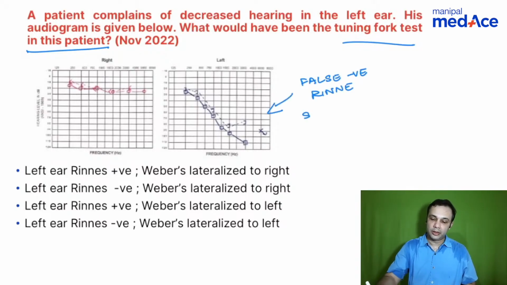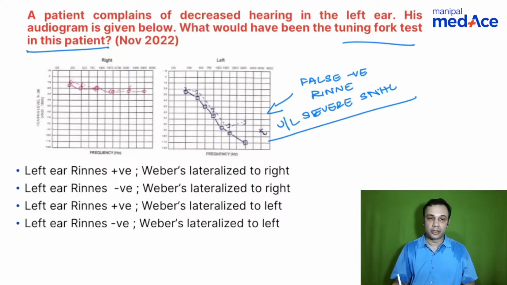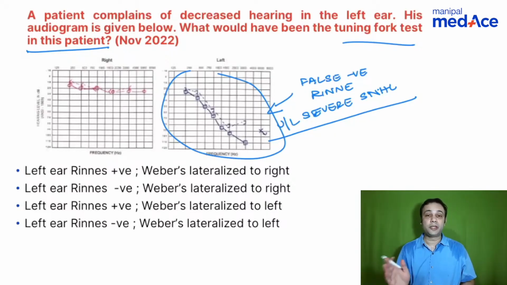You have a severe sensory neural hearing loss, unilateral severe sensory neural hearing loss, provided masking has not been done, right? If the patient has been masked, it would be a slightly better response, right? So downsloping accepted, but remember here, if you are given a tuning fork test, you have to find out what the degree of hearing loss is, right? So this is a severe sensory neural hearing loss, right? So when you talk about severe sensory neural hearing loss, it can go to the opposite side.